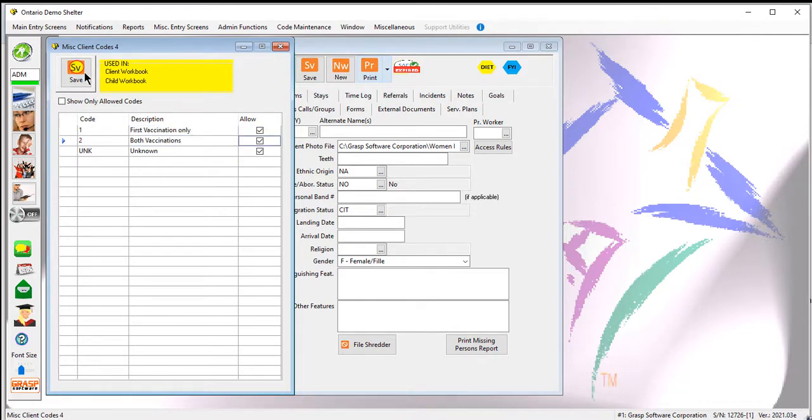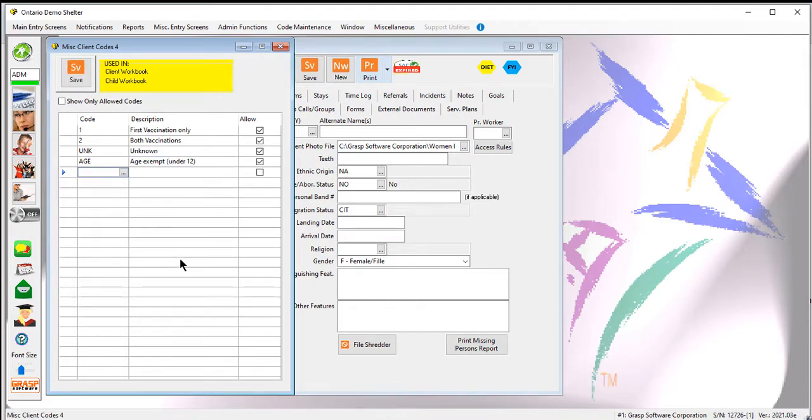So those are my drop-down lists so far. But one of the other things that the ministry is asking for is how many people are exempt because of age. So basically, what you might want to do is put an age exemption. You might want to add one other one. You might want to add one that says that they're exempt for other reasons.